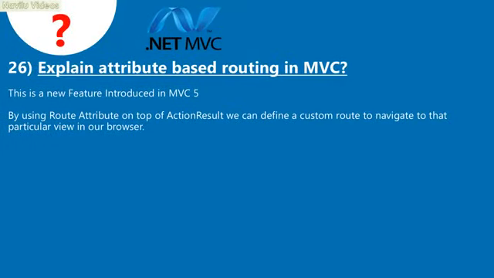26. Explain attribute-based routing in MVC. This is a new feature introduced in MVC 5. By using the Route attribute on top of an action result, we can define a custom route to navigate to that particular view in our browser.